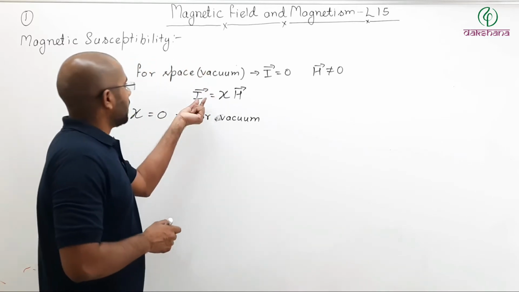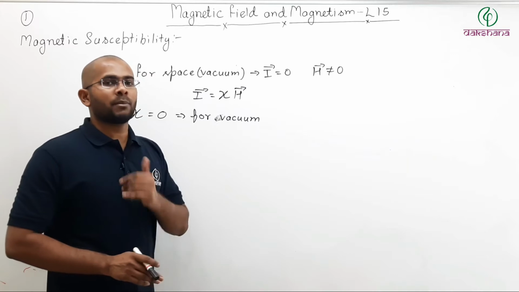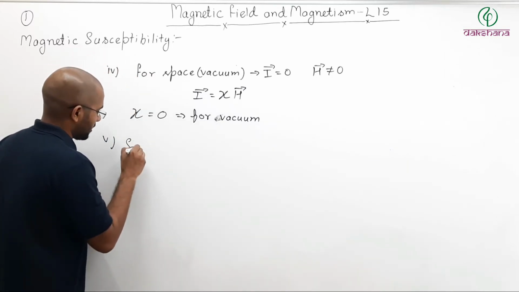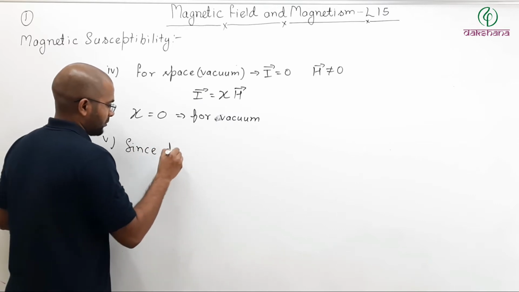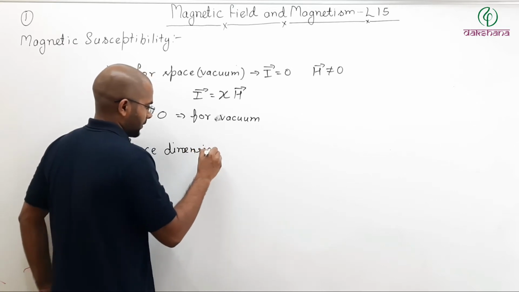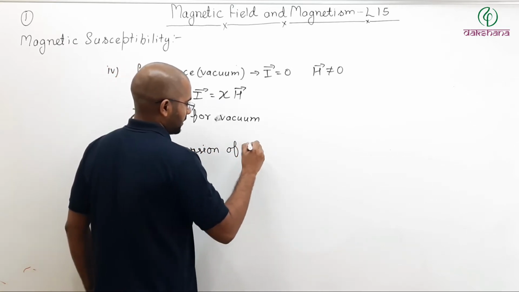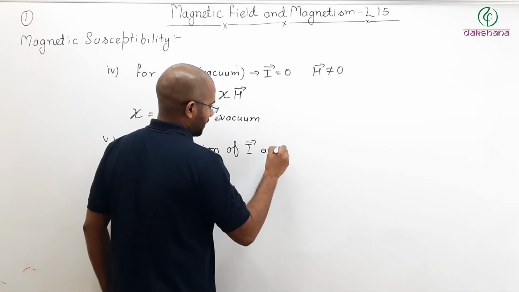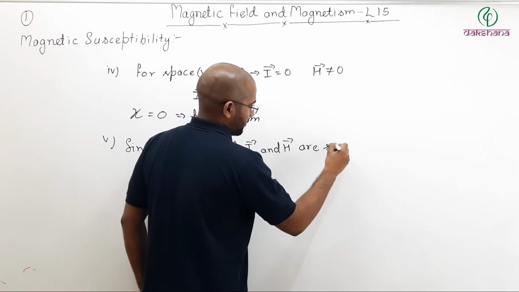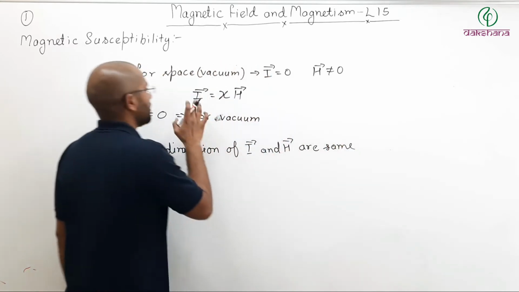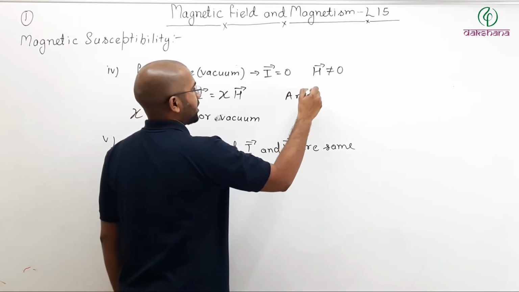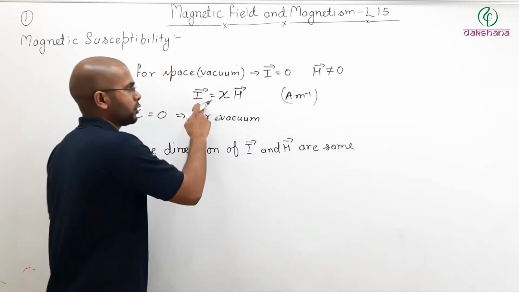So since the units of I and H are the same, the dimensions of I vector and H vector are the same, which is ampere per meter. That is the dimension of both I and H.